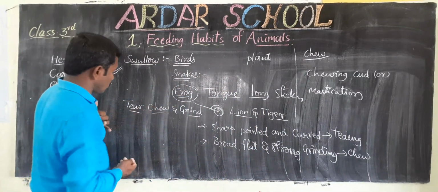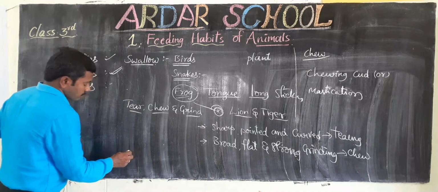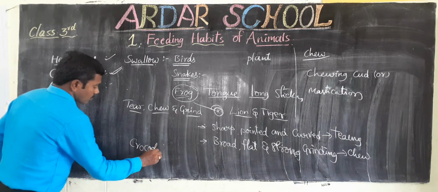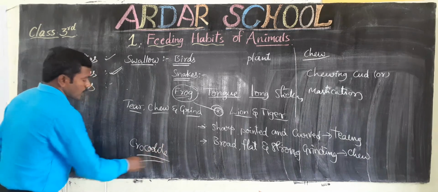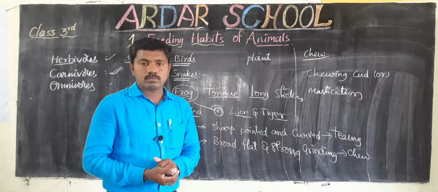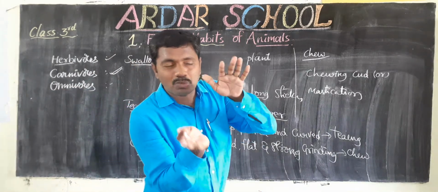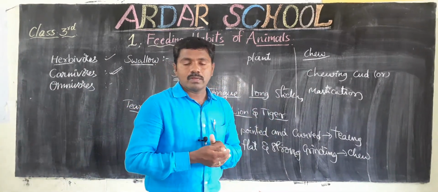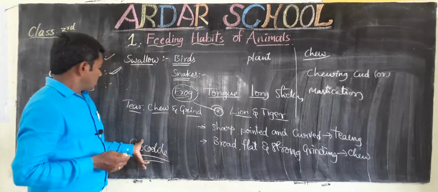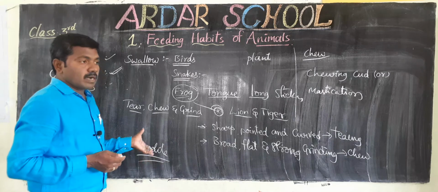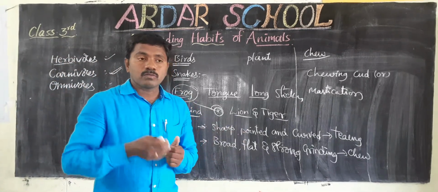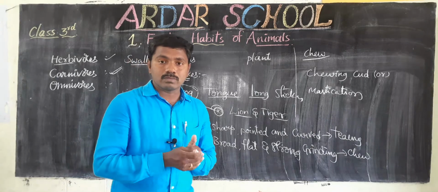Here is one more example, that is the crocodile. If you observe the crocodile, it has large sharp teeth and well developed jaws. This animal snaps other animals which come to drink the water.